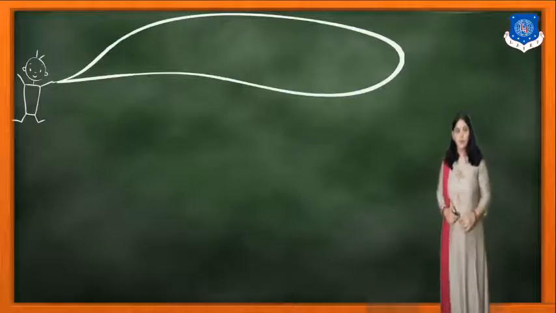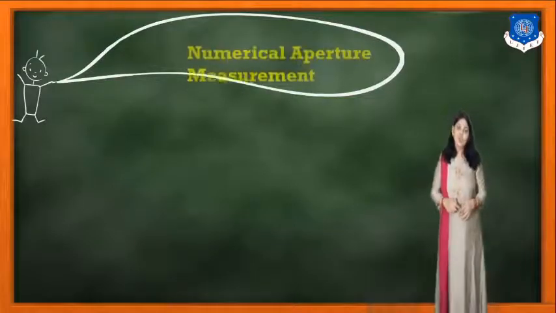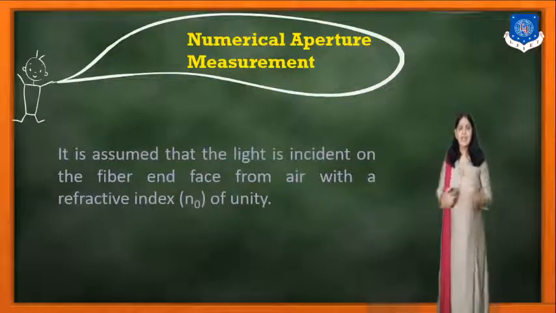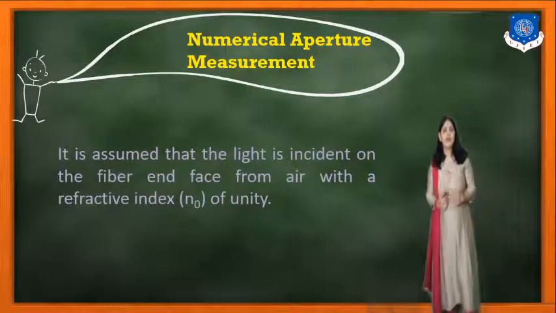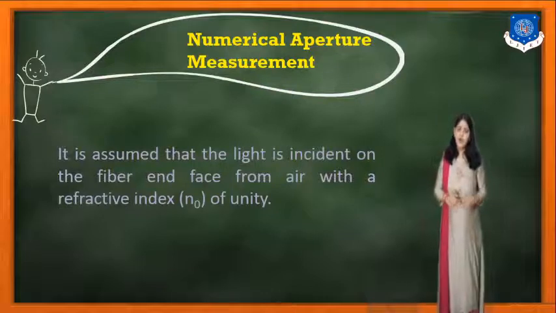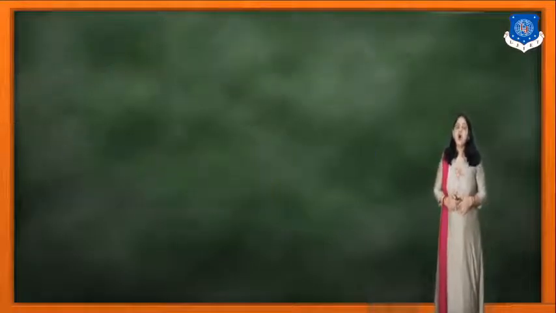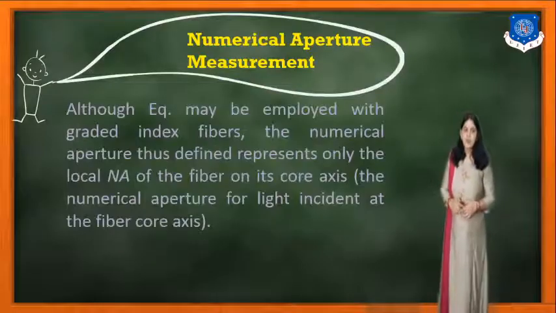We know the various equations for how to measure the numerical aperture. It is also assumed that the light is incident onto the fiber at one end from the air, with a refractive index n0 of unity.